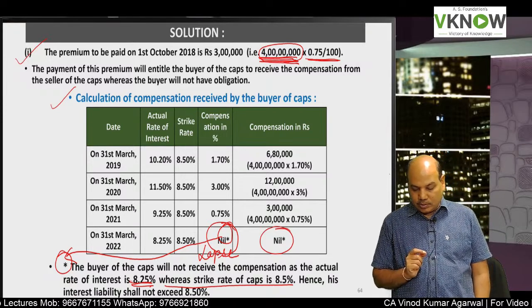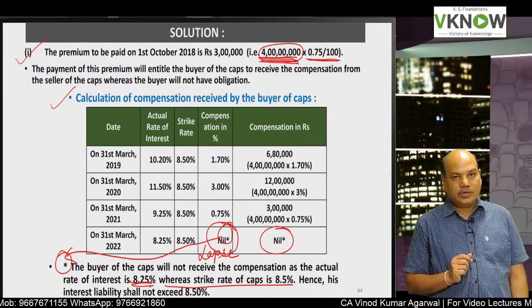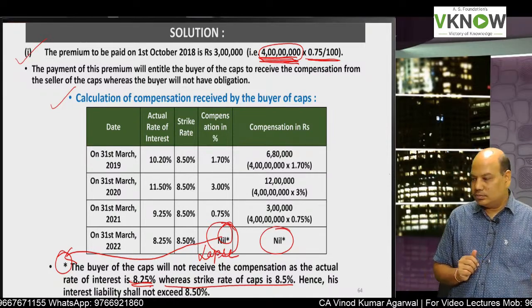Hence his interest liability shall not exceed 8.5%.